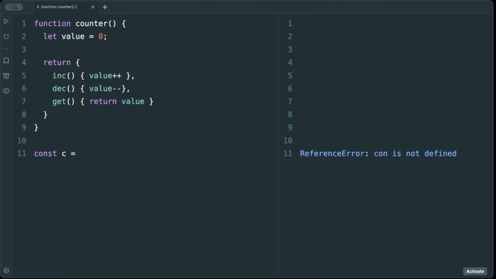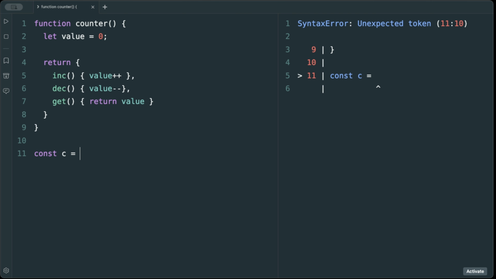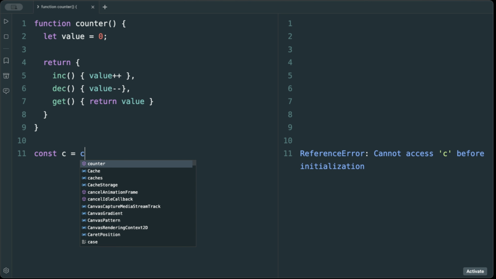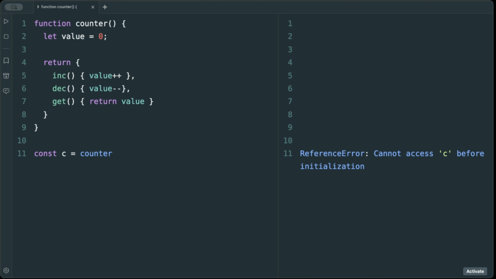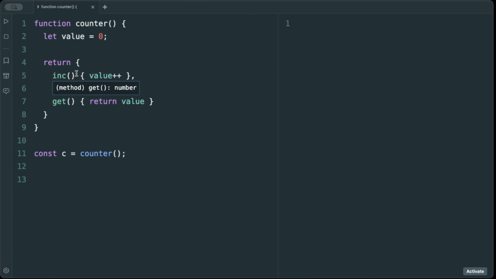In the variable c, let's grab the function and execute it. So we get the object reference. When you do this, it gets triggered, and we get the reference of this object in this constant c. We have access to the functions returned inside that object, increment, decrement, and get, but we don't have access to the inner variable.